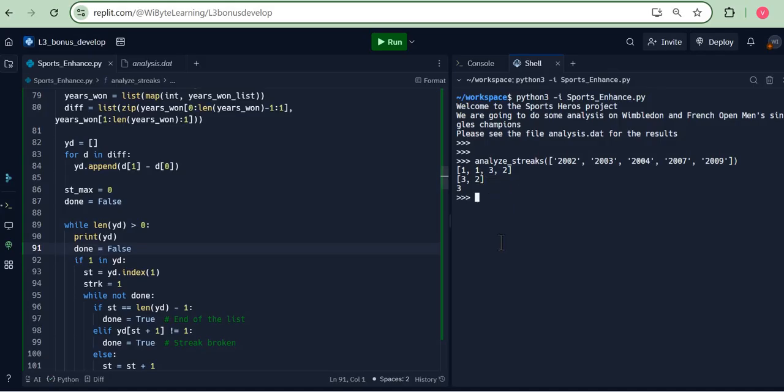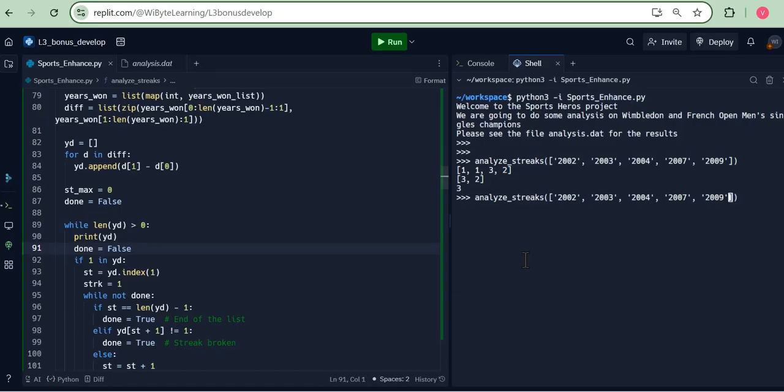Now, as I told you, that plus 1 becomes clear from here. 1 1 implies that there have been 2 1s in a row, but that's because I have won this 3 times in a row. So my point is, the actual streak is in fact one more than the number of ones that we are finding, and that's why the plus 1 that we are doing earlier. Now we can take a few more examples.